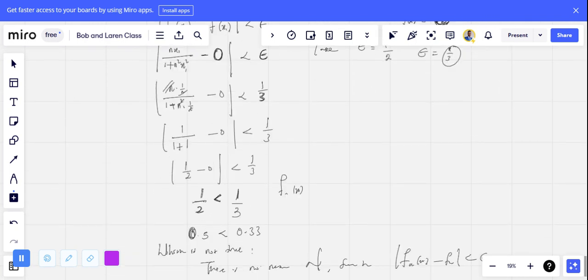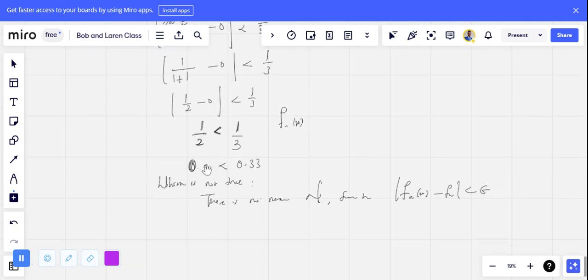At the end of the day, we ended up with a result that is absurd. If we take our epsilon to be 1 over 2, it is clearly seen that 1 over 2 is not less than 1 over 2, which is not true.